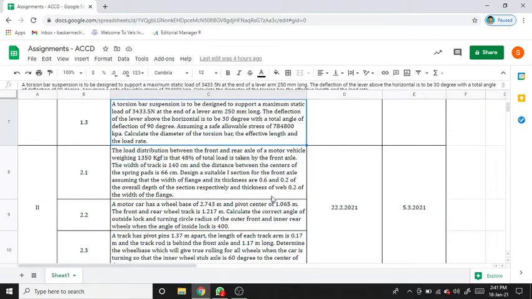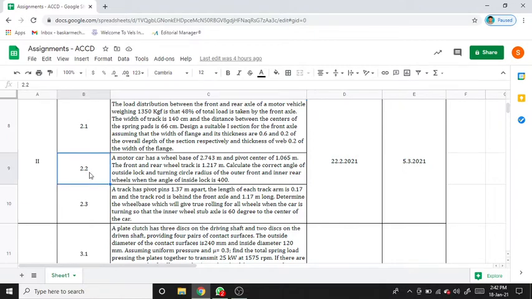The width of the truck is 140 centimeter and the distance between the center of the spring pads is 66 centimeter. Design a suitable I section for the front axle, assuming that the width of the flange and its thickness are 0.6 and 0.2 of the overall depth of the section respectively, and thickness of web is 0.2 of the width of the flange.